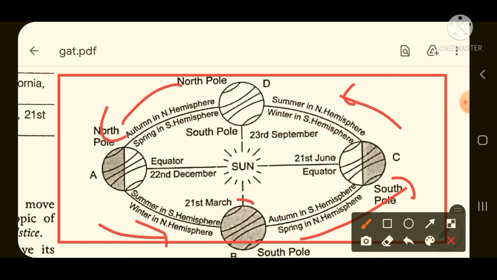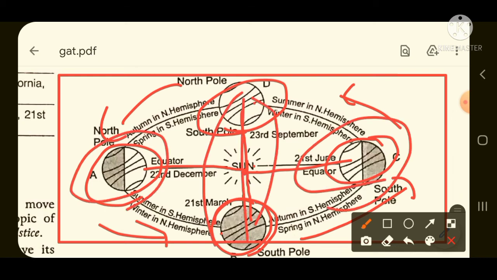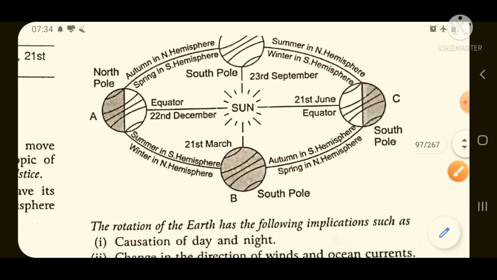After that, first 21st March happens, when the sun is vertically overhead at the equator. Then it is vertically overhead at the tropic of Cancer. Then again equinox occurs, that is the autumnal equinox. Then again the sun is vertically overhead at the tropic of Capricorn. Here 21st June, here 22nd December, and 21st March and 23rd September have equal day and night. But these 2 days are the northern and southern hemisphere's longest day and shortest night. So this diagram is very important. All of you have understood about it.